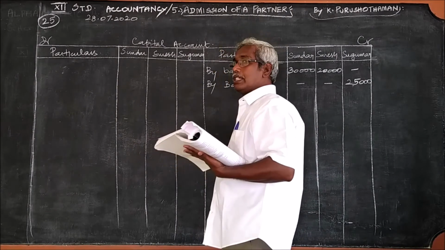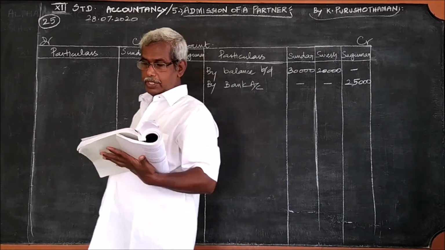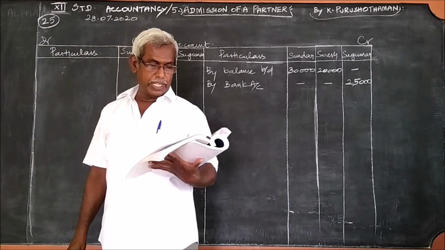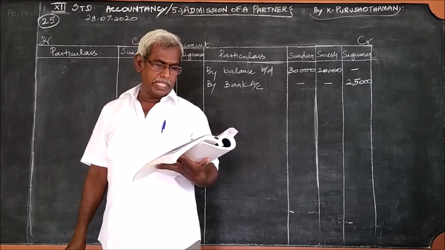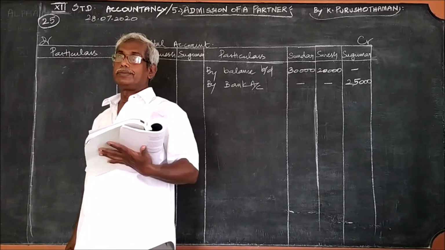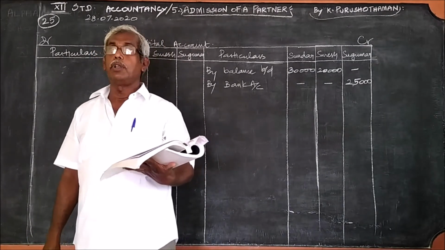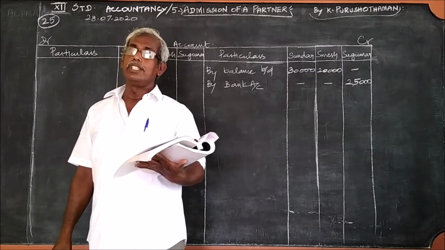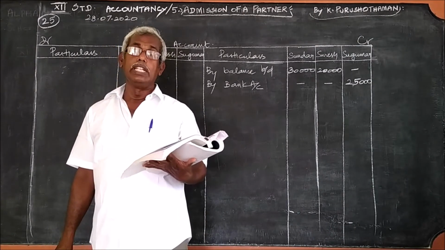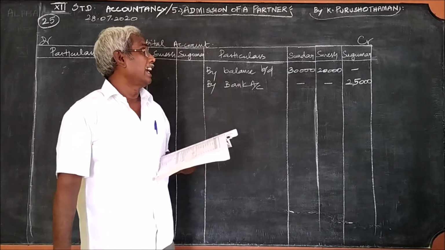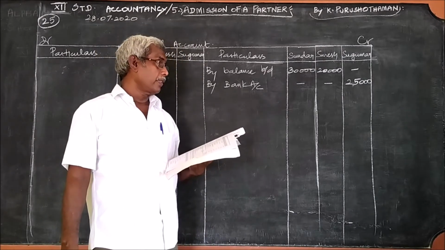This is one of the methods. Because it is a share of goodwill valued 5,000, he could not bring cash towards goodwill. So from the amount he has brought in, 5,000 is taken for the purpose of goodwill. So the capital is 25,000.